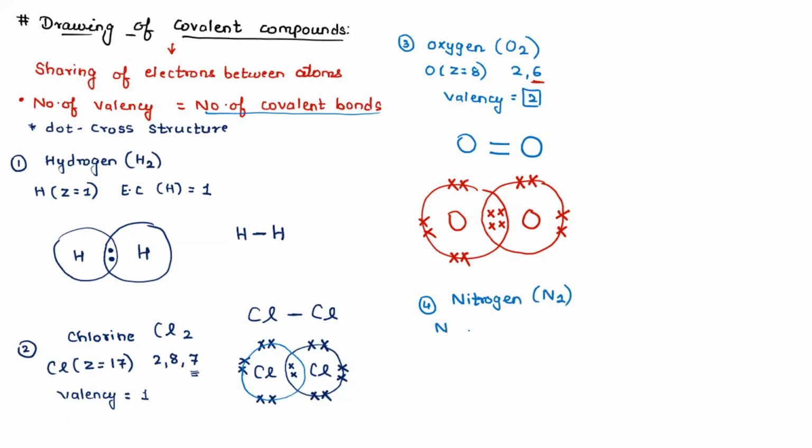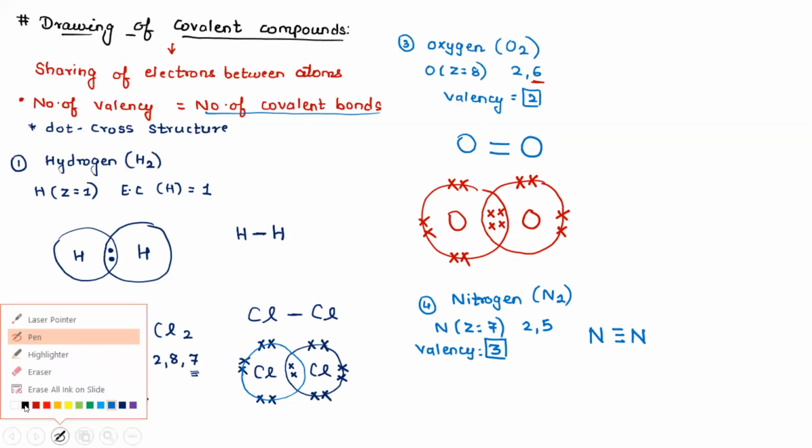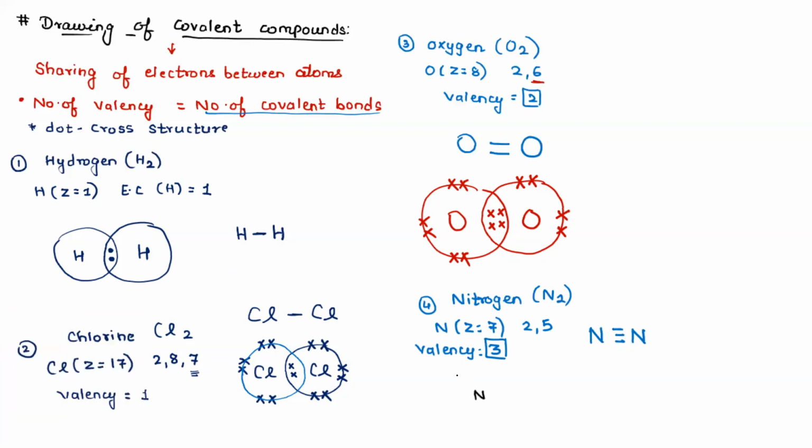Now nitrogen Z is equal to 7, which is 2, 5. So what is the valency of nitrogen? 3. So if the valency of nitrogen is 3, which means nitrogen will make 3 bonds with another nitrogen. So what I'm going to do, nitrogen